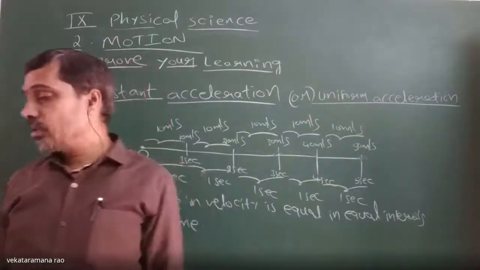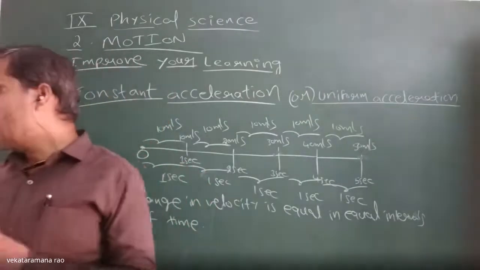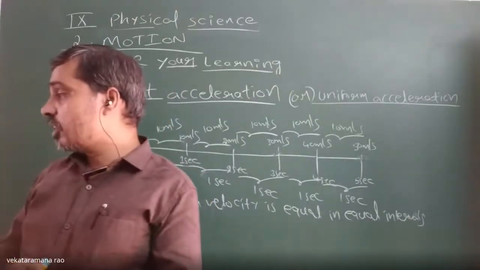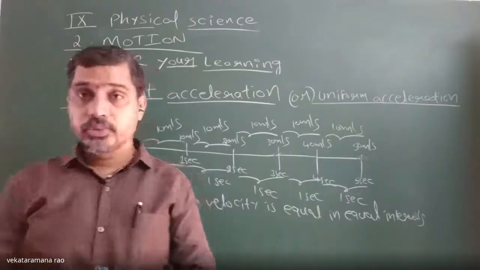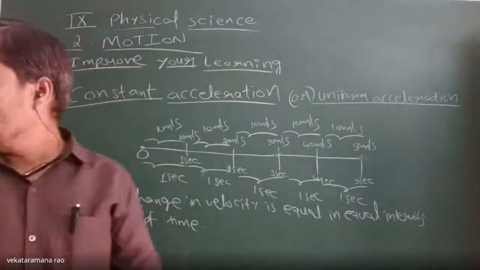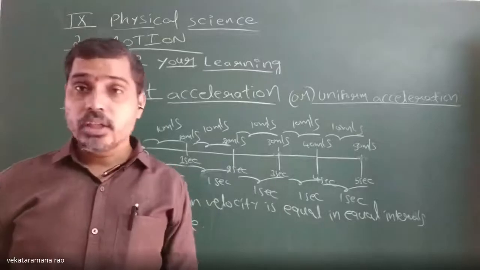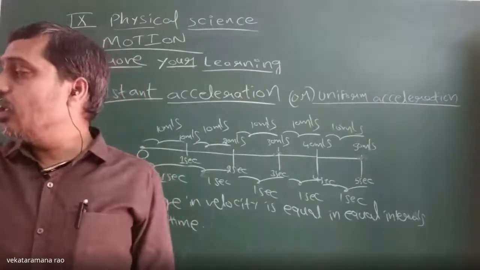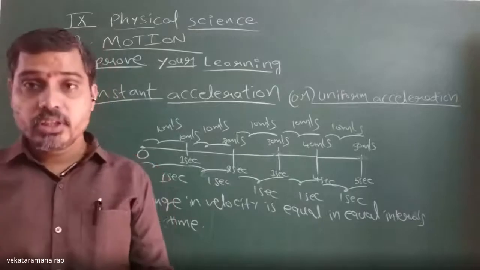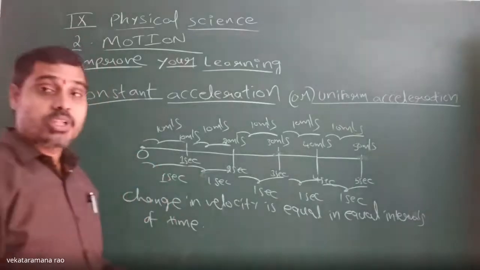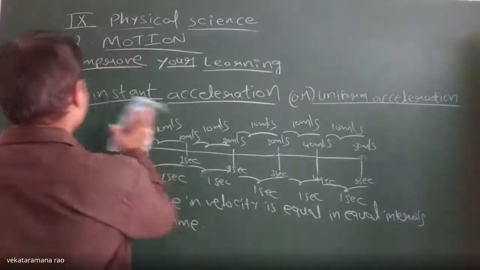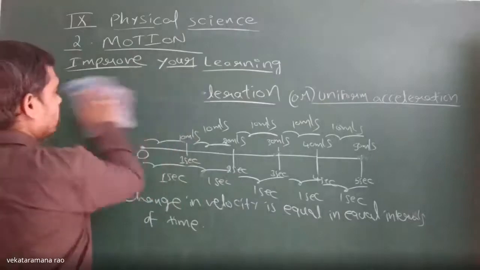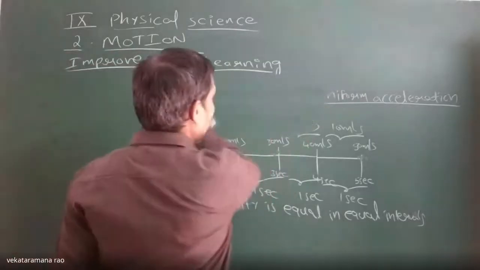Okay. Next. Are average speed and average velocity the same? That's the question. Definitely they are not the same. When will they be the same?